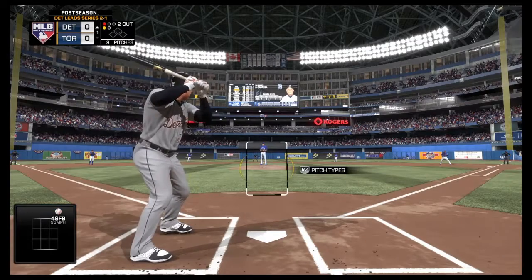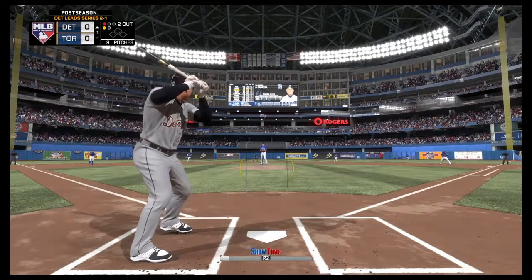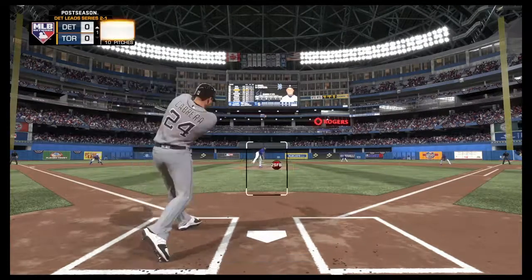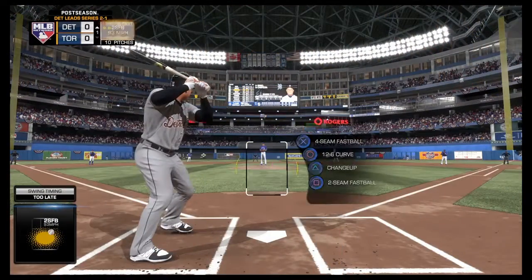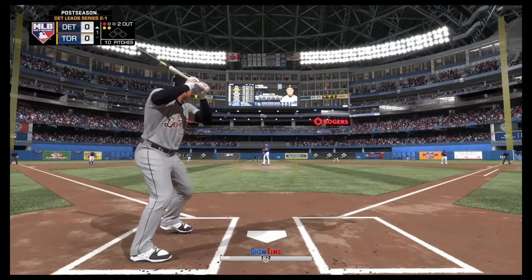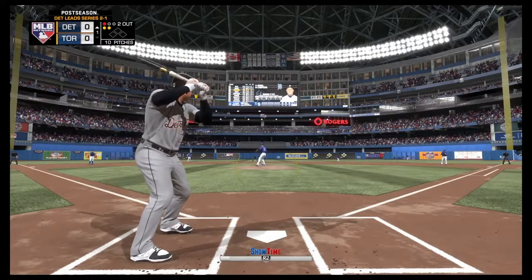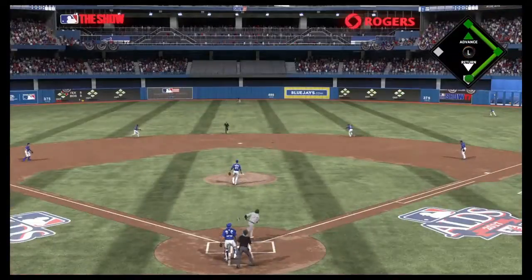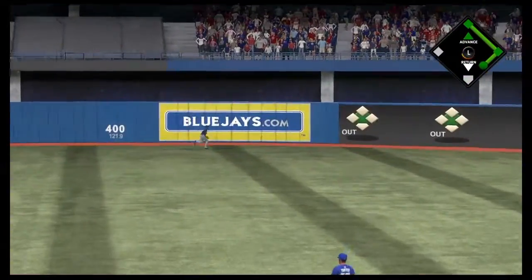First at bat, facing off against Brandon Morrow. 2 outs, 1-1 count. Oh no, actually Aaron Sanchez, not Brandon Morrow. That was the game 3 starter for Toronto, but 1-2 count now, and that's going to be hit to center field.